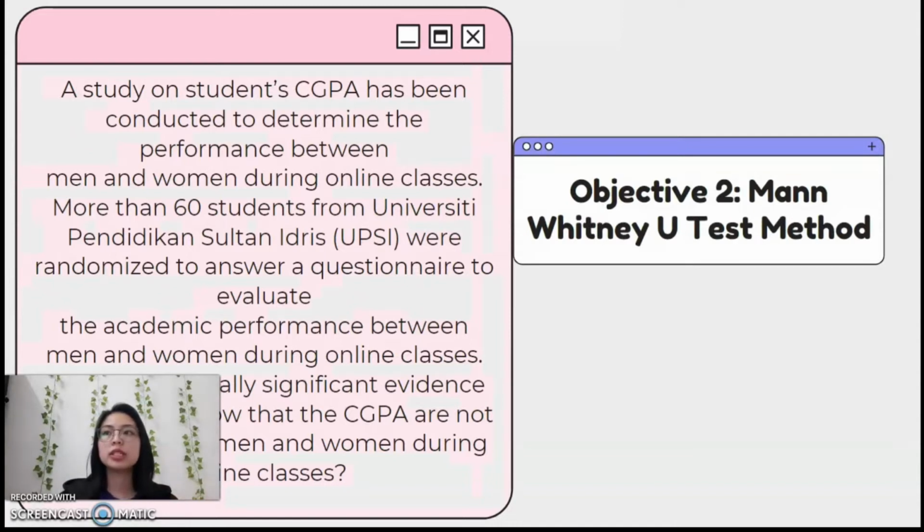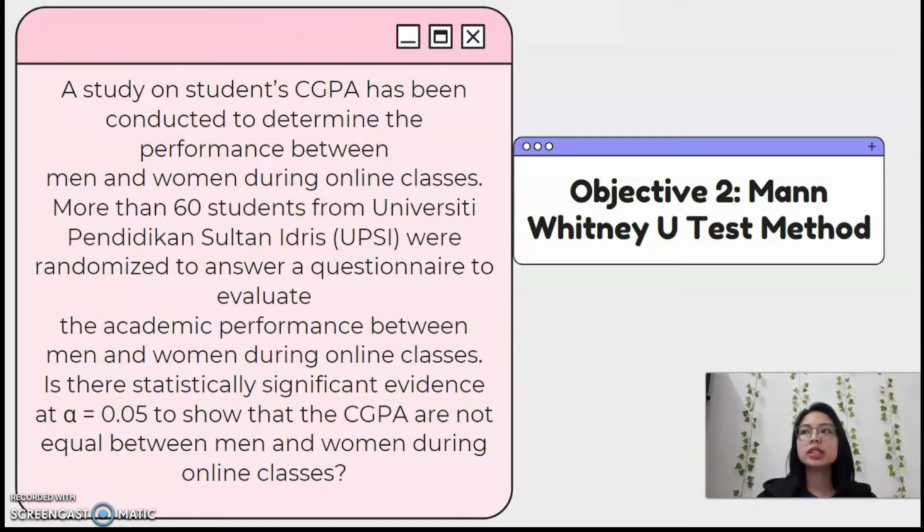Next, objective 2 is Mann-Whitney U-test method. A study on students' CGPA has been conducted to determine the performance between men and women during online classes. More than 60 students from University Pendidikan Sultan Idris, UPSI, were randomized to answer a questionnaire to evaluate the academic performance between men and women during online classes. Is there statistically significant evidence at A equals to 0.05 to show that the CGPA are not equal between men and women during online classes?